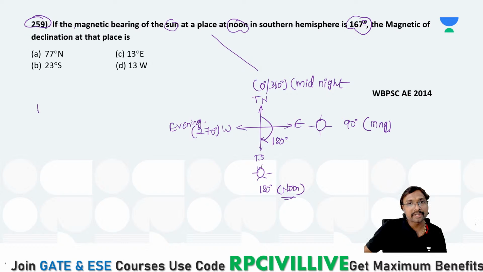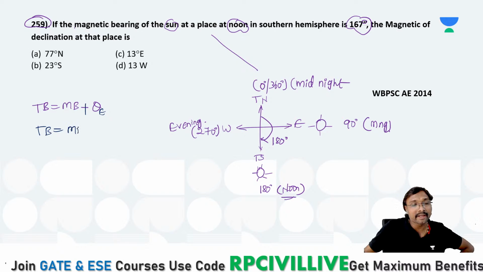So what can you say? True bearing is equal to magnetic bearing plus or minus theta. If it is eastern declination, what are you writing? If it is eastern declination, plus theta e. If it is western declination, what is that? True bearing is equal to magnetic bearing minus the western declination, right?